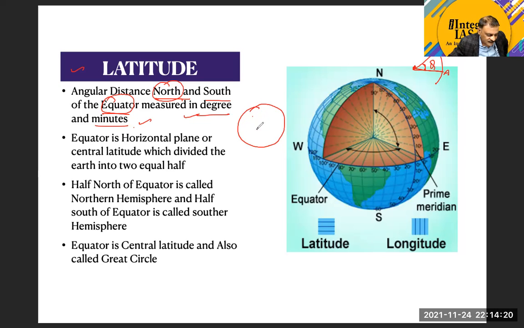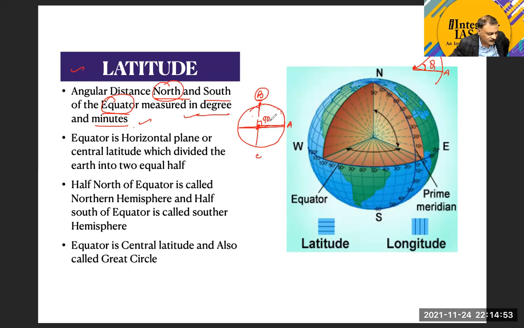We take the center of the earth and a line passing through it, and we keep on taking angular distances, an angle. What is going to be the maximum angle up to this point? Suppose this is a point A, this is a point B, and this is a point C. At the B point, the angular distance from A would be 90 degrees.